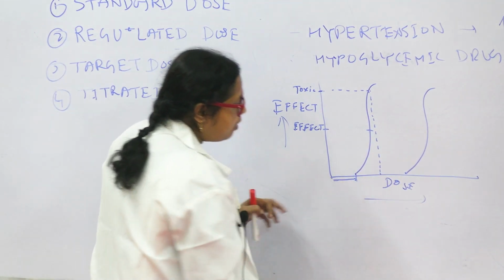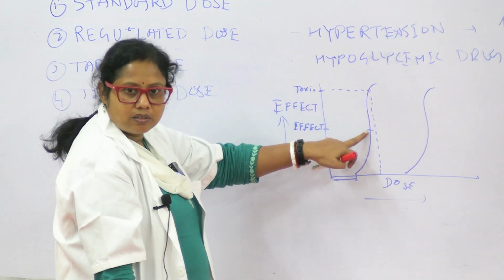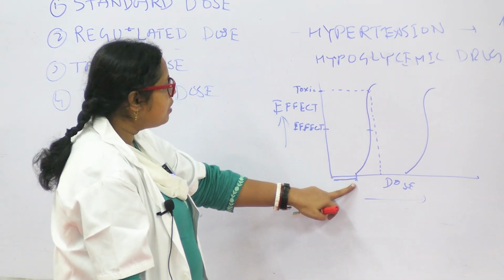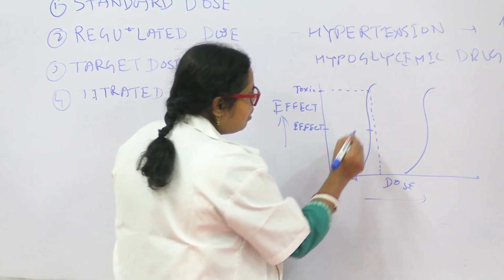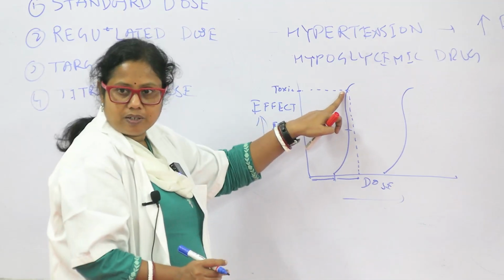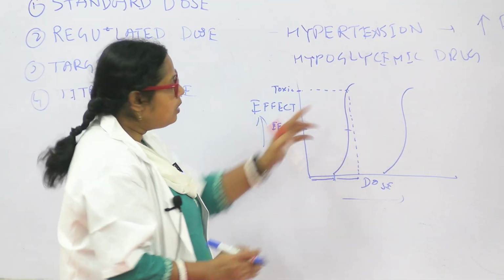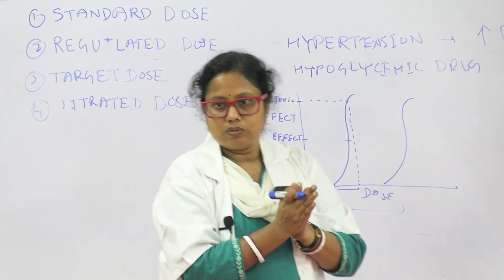Up to this level of the amount of drug, we get the effect. So we need this much amount of drug to be given to get the desired effect. But with increasing dose, there will be toxic effects. So the window between the effect and the toxicity is narrow.